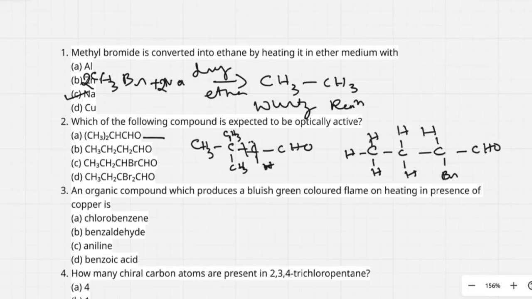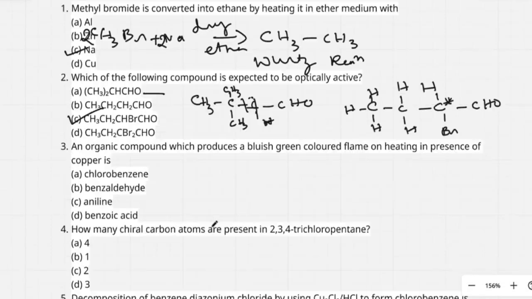Here also 2 hydrogen, but this carbon atom is surrounded by 4 different groups. This carbon atom is bonded to 1 hydrogen, 1 carbon, 1 bromine, and another is CHO group. So it is an asymmetric carbon atom. So if organic compound contains asymmetric carbon atom, it is optically active. Option C is correct. Next, I move to question number 3.